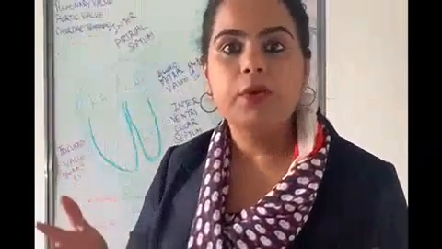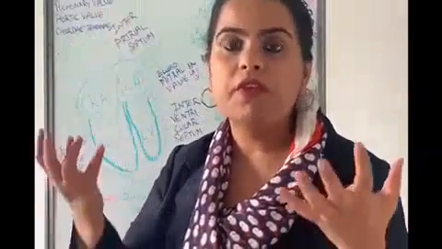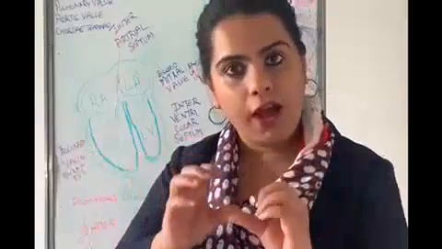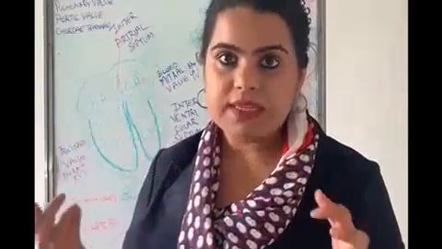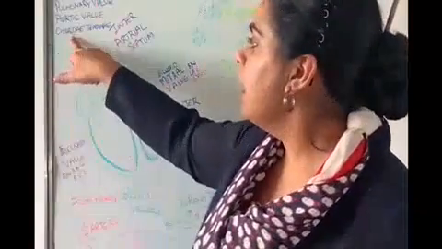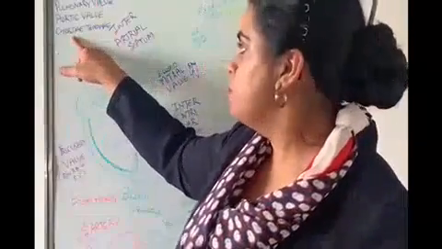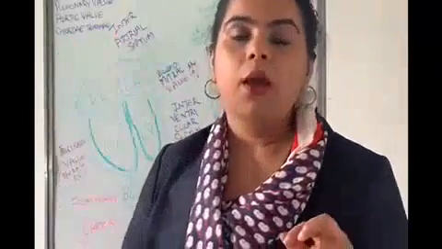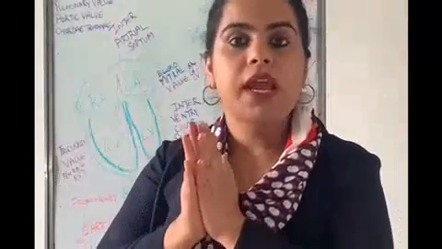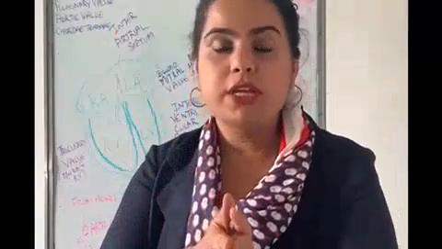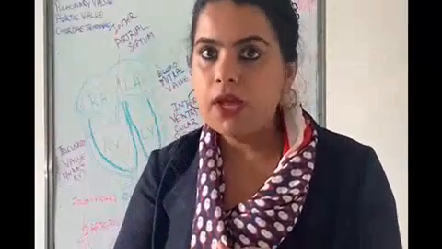and these two valves are known as semilunar valves because of their shape. It resembles the shape of the half moon. Therefore, it is known as semilunar valves. And there is a fibrous material which is known as chordae tendineae, which keeps these valves intact and attaches them to the papillary muscles of the heart.